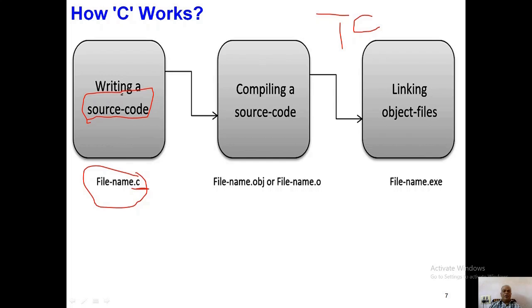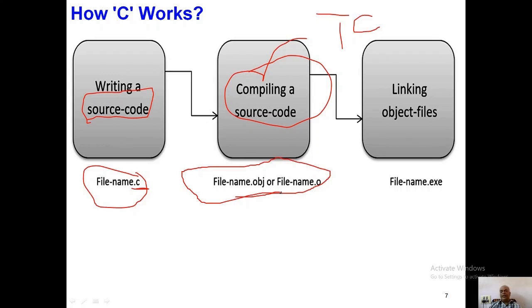After writing the C program in a high-level language, which is in natural English-like language, it is translated by the compiler. That is called the compilation process. By compiling with the translator, a file is automatically created as .obj. What are you doing first?